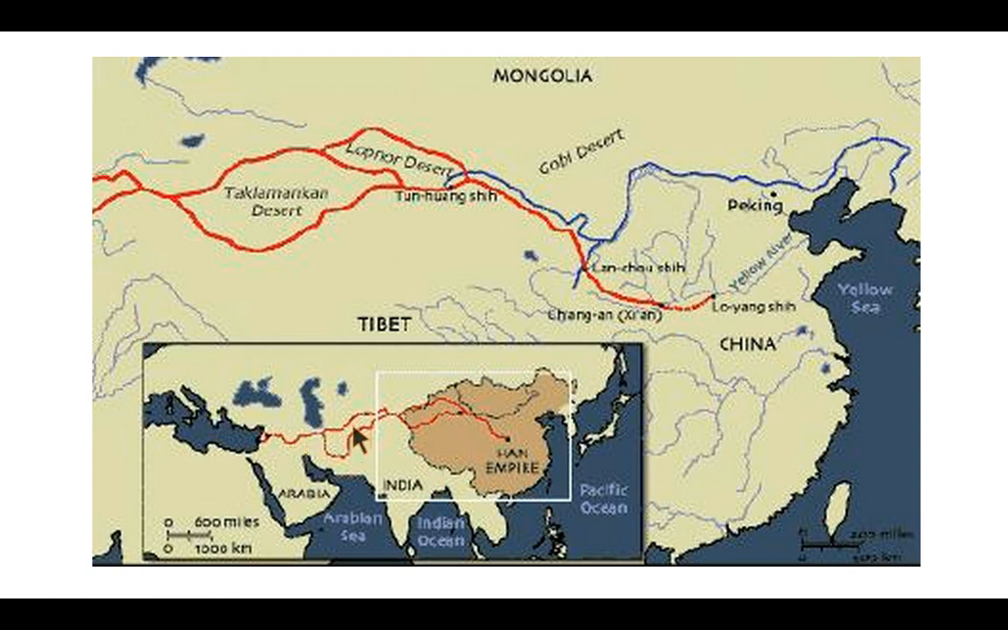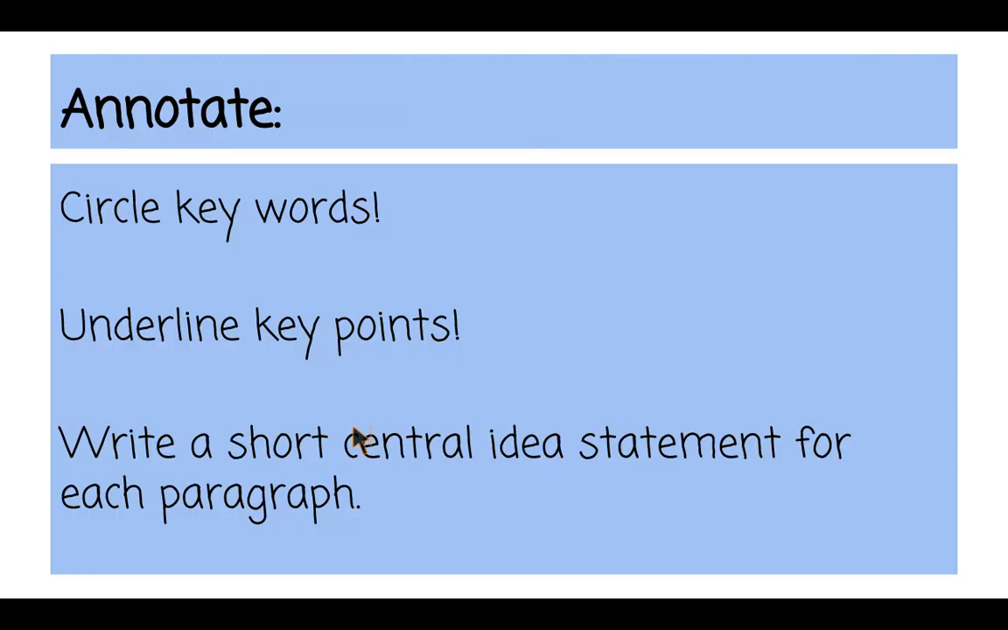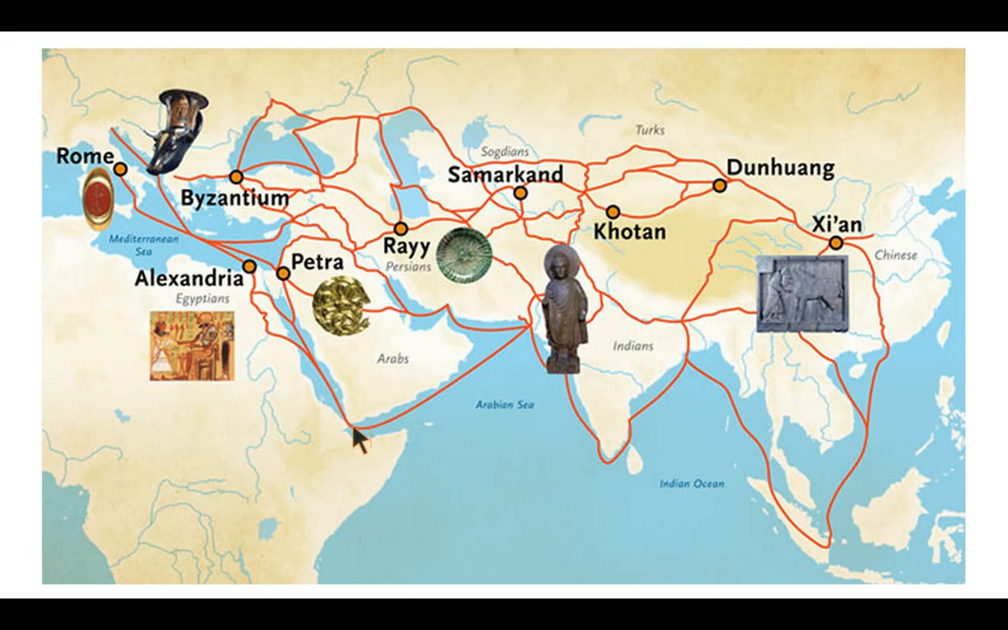Please read along with me. Make sure to annotate by circling keywords, underlining key points, and making just a short central idea statement for all the paragraphs. The Silk Road is one of the clearest examples in history of cultural diffusion. The Silk Road was a trading path from China in Eastern Asia all the way to the Mediterranean Sea near Greece, Rome, and Egypt.